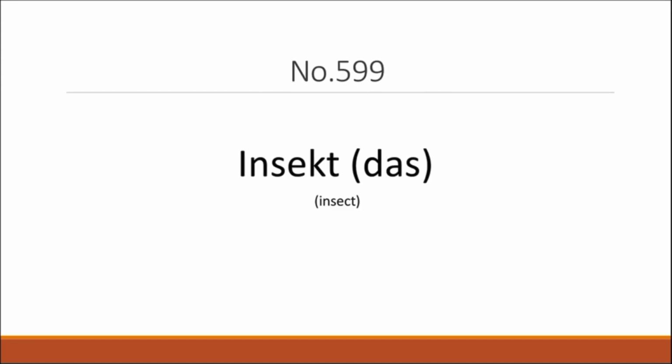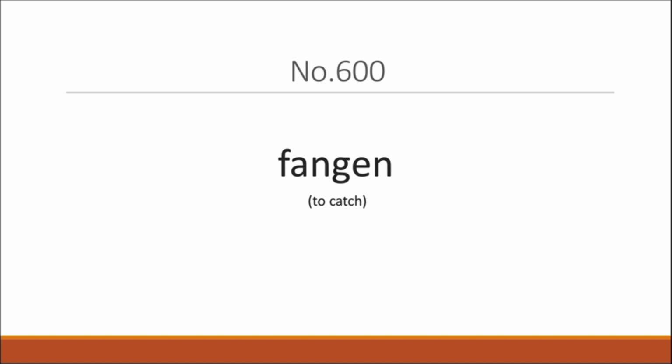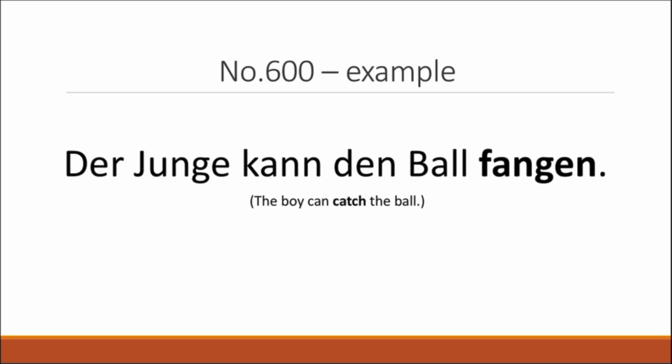Next up, das Insekt, which means insect. Eine Biene ist ein Insekt. A bee is an insect. And now finally, word number 600, fangen, which means to catch. And here's an example. Der Junge kann den Ball fangen. The boy can catch the ball.